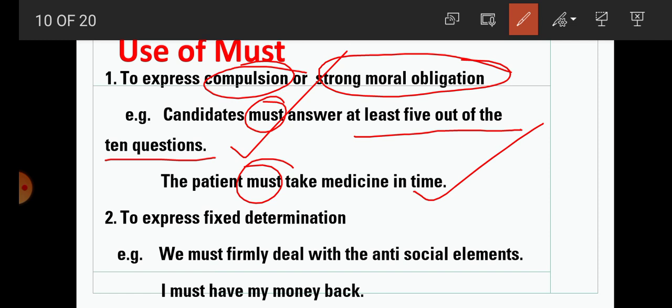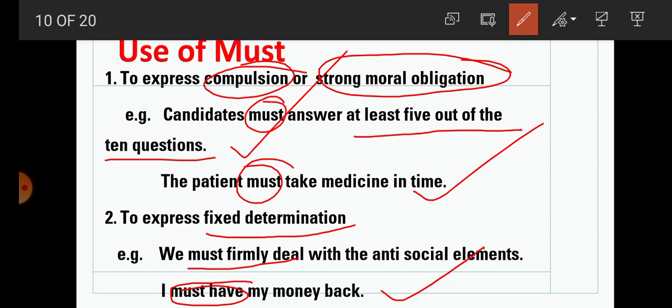Now next one, to express fixed determination. Number 1, we must formally deal with the antisocial element. So here it expresses fixed determination. I must have my money back. Here again it expresses fixed determination.